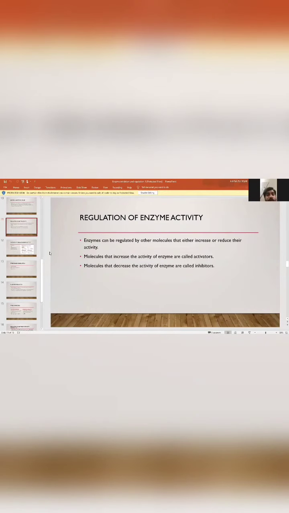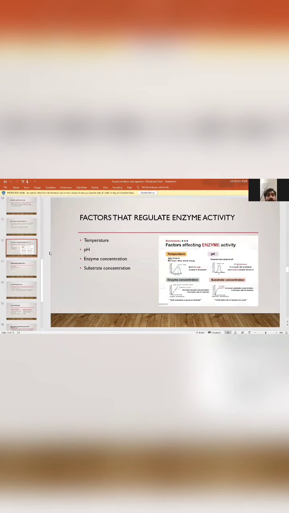This is Muhammad Ittisam and my topic is regulation of enzyme activity. Enzymes can be regulated by other molecules that either increase or reduce their activity. Molecules that increase the activity of enzymes are called activators, whereas molecules that decrease the activity of enzymes are called inhibitors. Here are some factors that regulate enzyme activity. Some of them are temperature, pH, enzyme concentration, and substrate concentration.